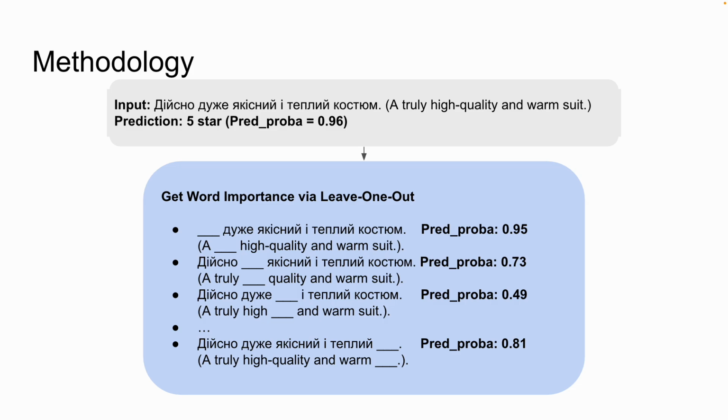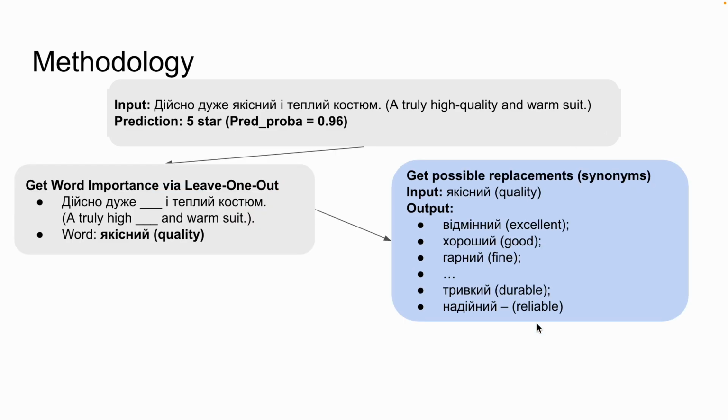We do it via leave-one-out. So we just drop one word, like first дійсно, and we leave дуже якісний теплий костюм, or drop дуже, leaving дійсно якісний теплий костюм, and so on. So for each word, we drop it and measure the prediction probability. The word where the prediction probability changes most dramatically we consider as the first word to replace. Like this one: when we drop the word якісний, quality, the prediction probability drops from 96 to 49.